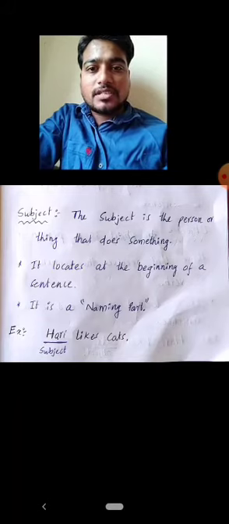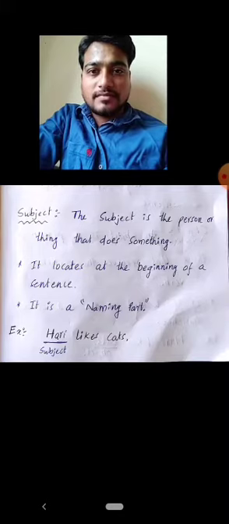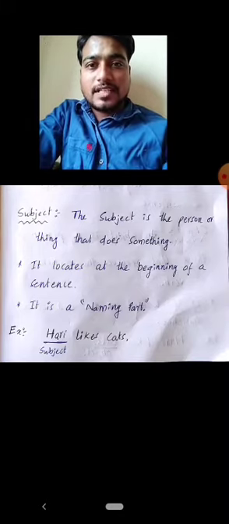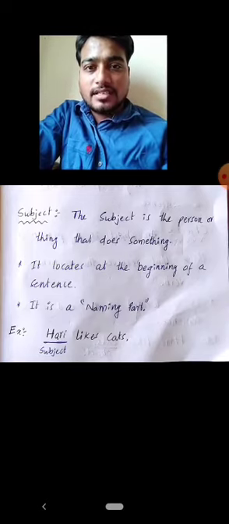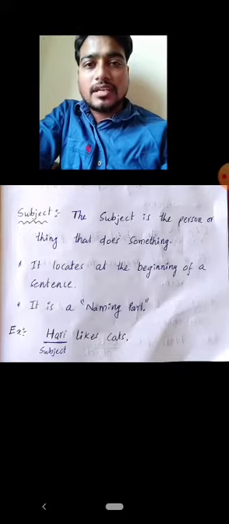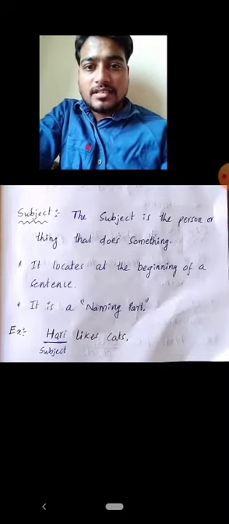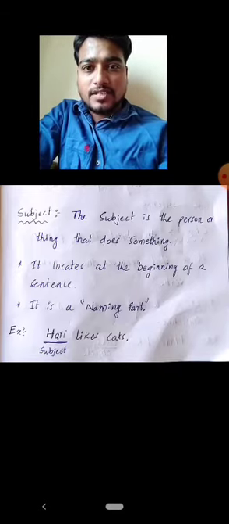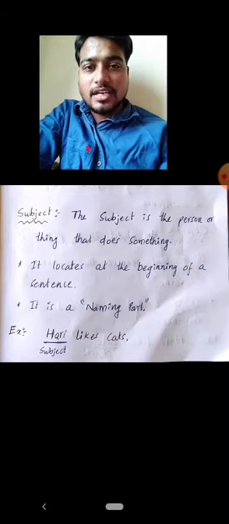The subject is the person or thing that does something. It is located at the beginning of a sentence. It is a naming part. What is the subject here? In a sentence, the subject is the person or thing that does something, meaning it is the doer of the action. It is located at the beginning of a sentence, at the first. And it is the naming part. If you look at the subject in a sentence, it must be a naming part.